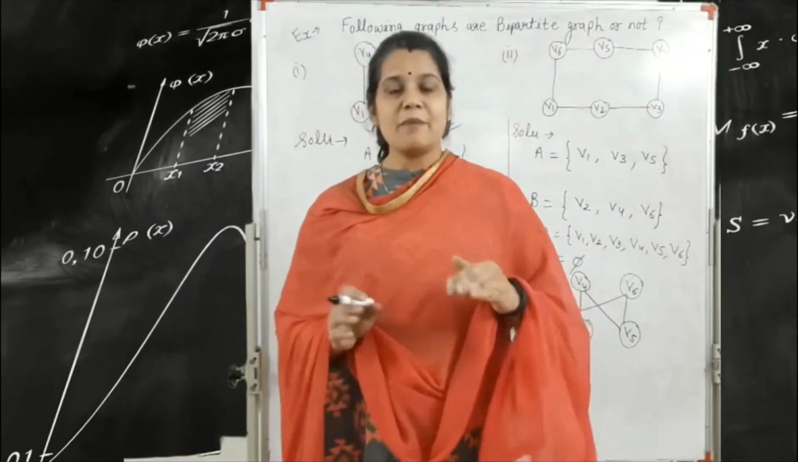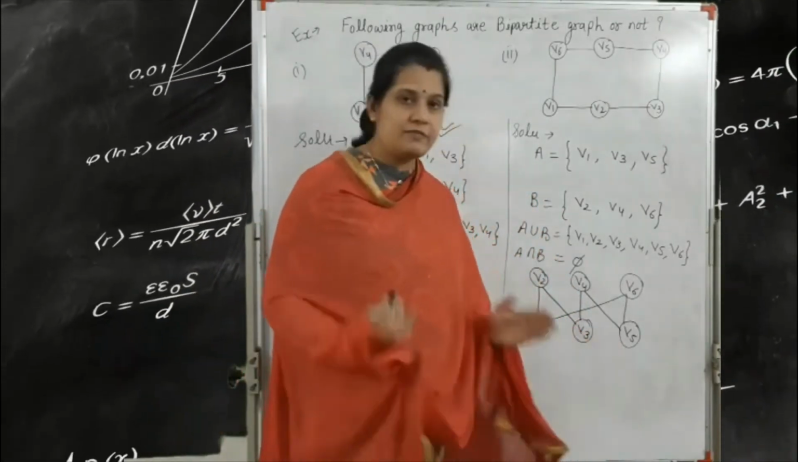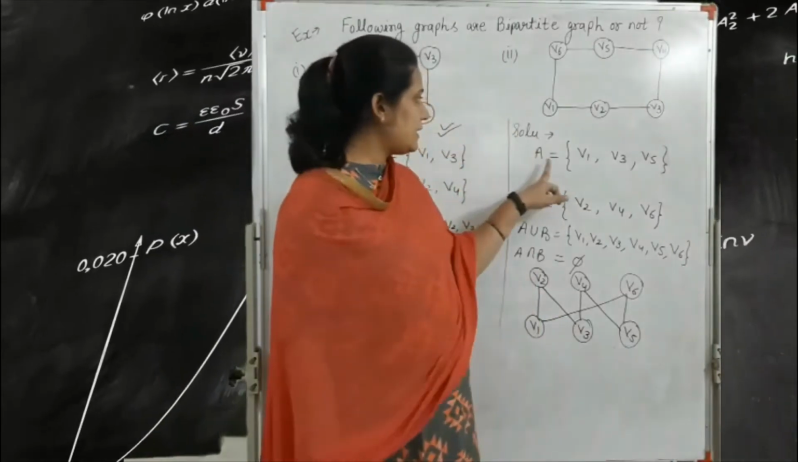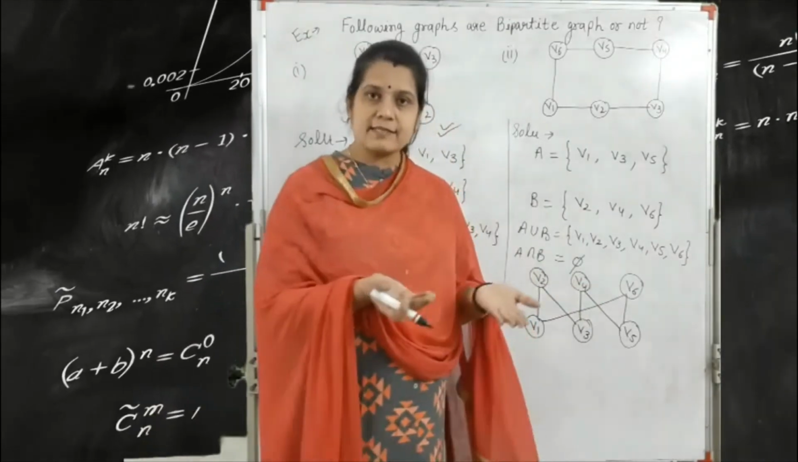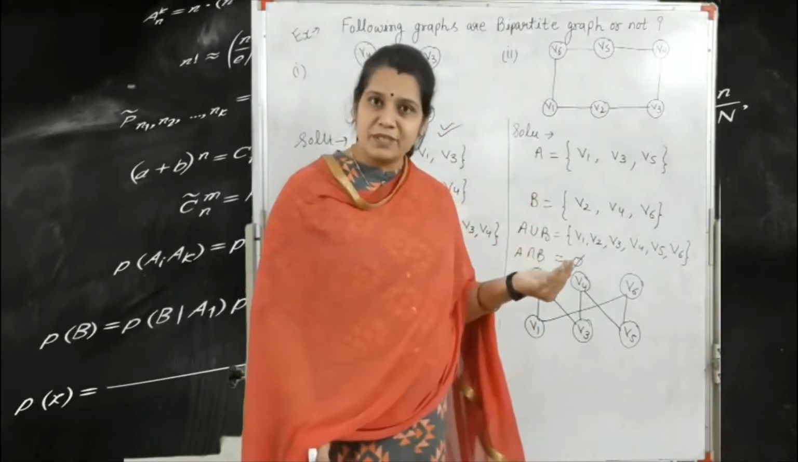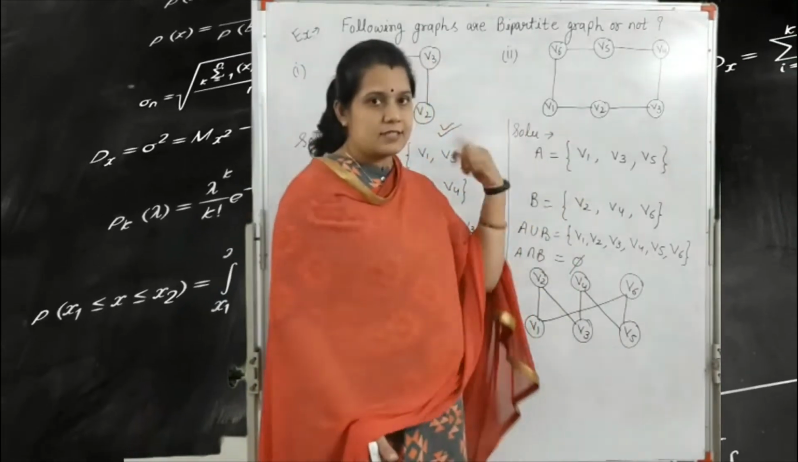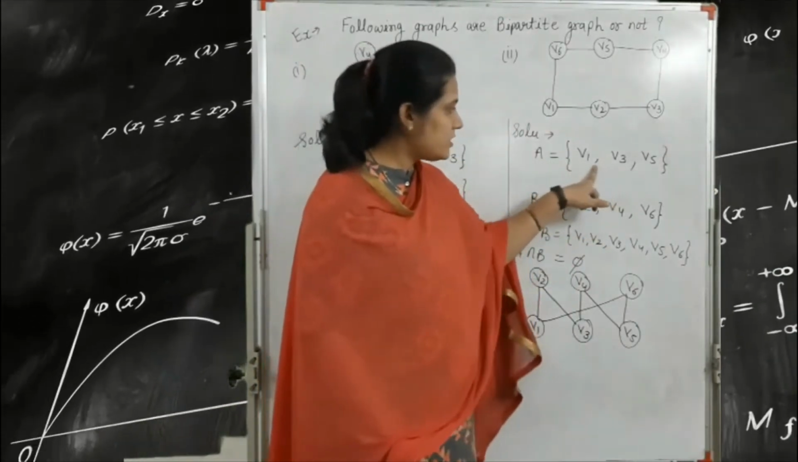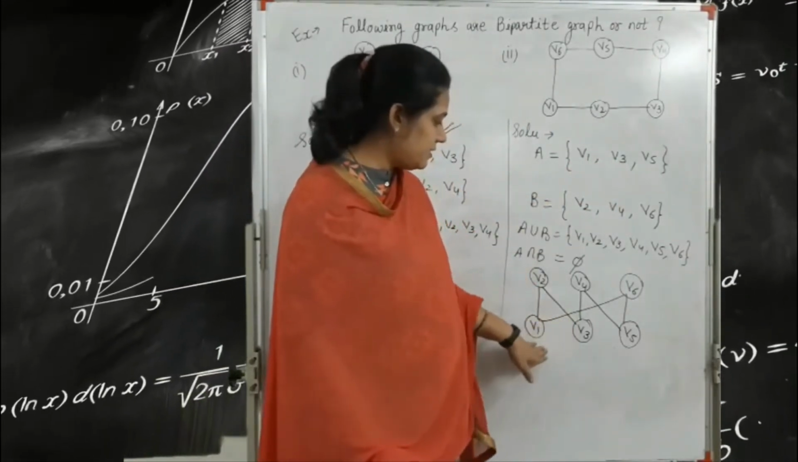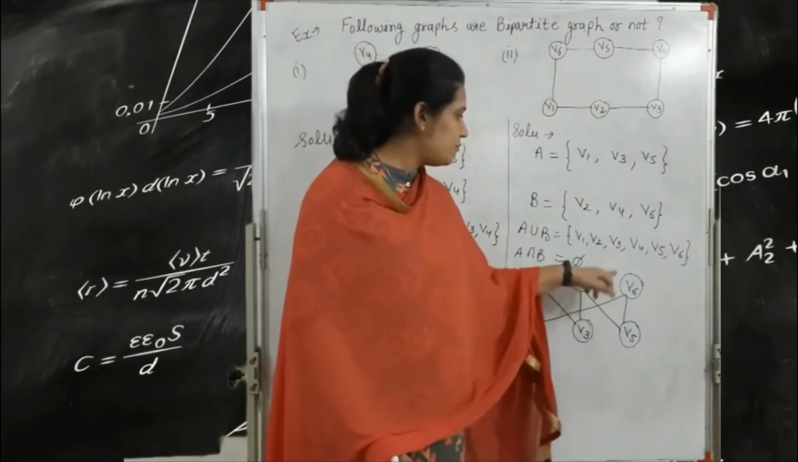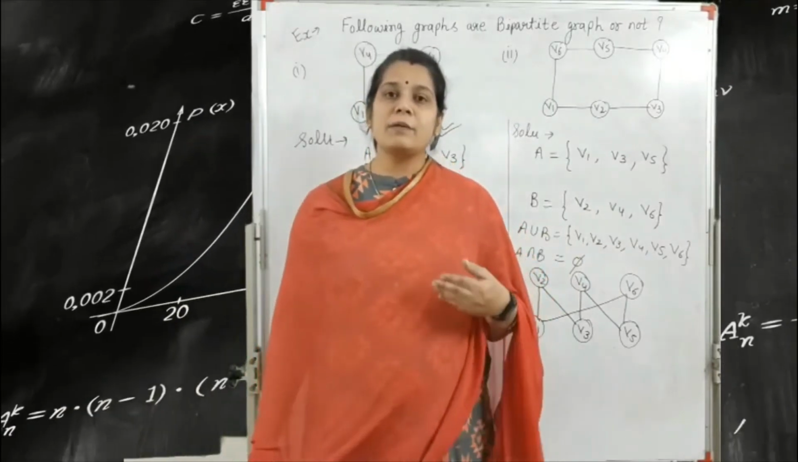So this is the pattern of the bipartite graph. Here V1, V3, V5 is a set of vertices, and we define it as the set A. V2, V4 and V6 is the next set of vertices, and we define it as B. These vertices are included in the same set, and there is no edge between these pairs of vertices: V1 and V3, V3 and V5, V4 and V6, and V2 and V4.